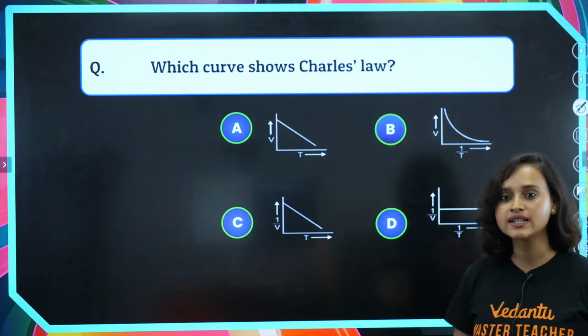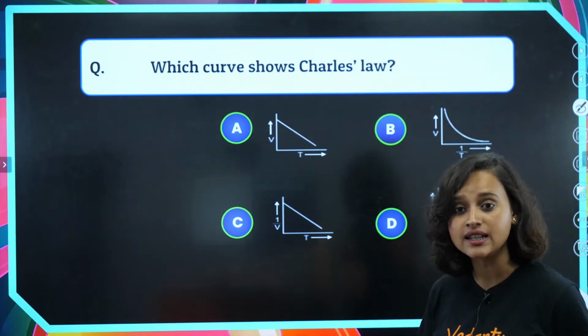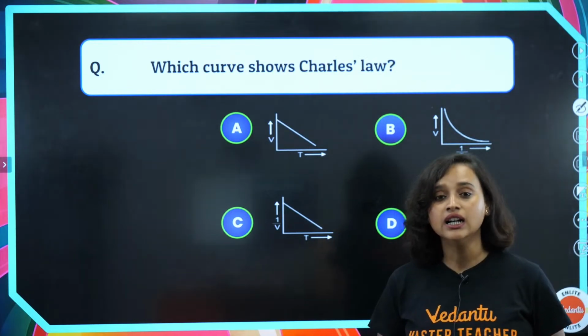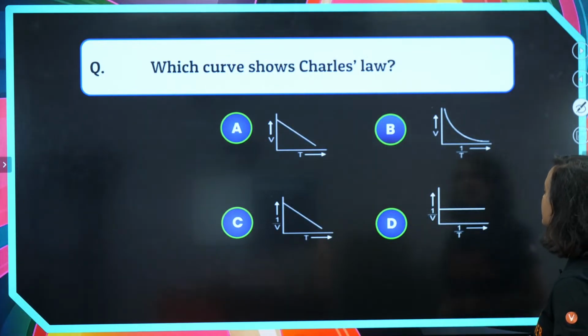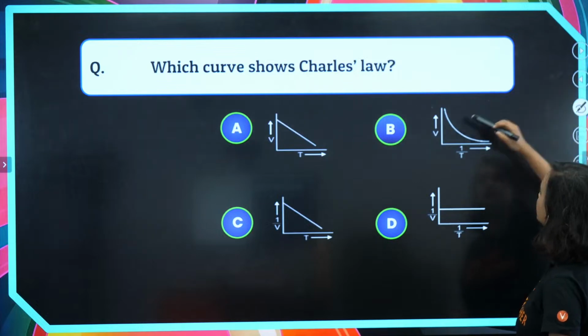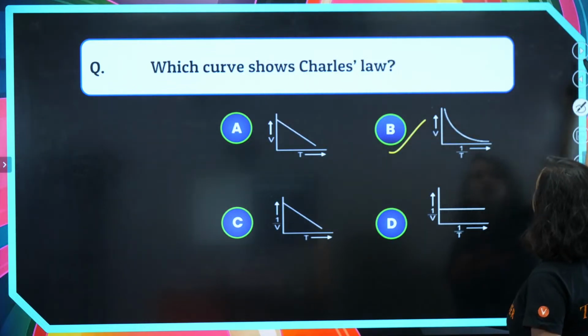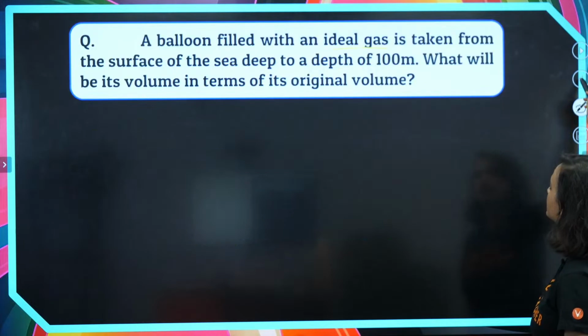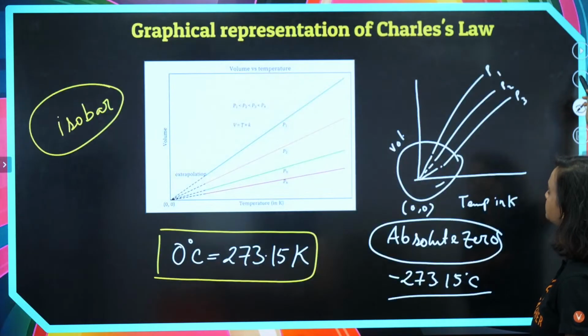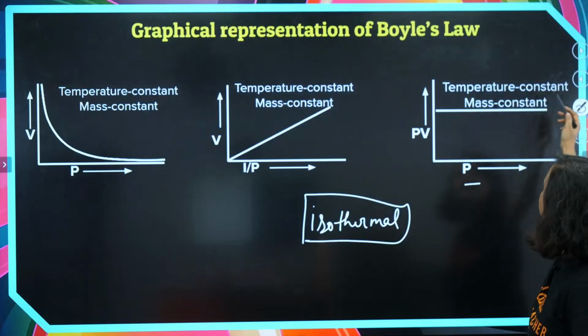Some of the students are saying A, some are saying D, some are saying B. What is the correct answer, guys? The correct answer is definitely option B, isn't it? This is option B. Charles' law. What was Charles' law, everybody? Do you remember? Let me show it to you again. What was Charles' law?